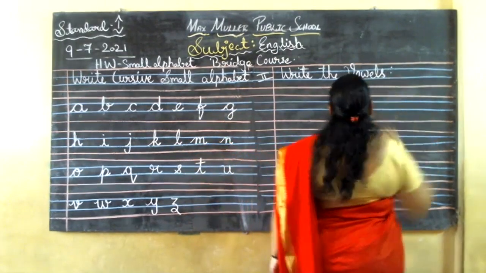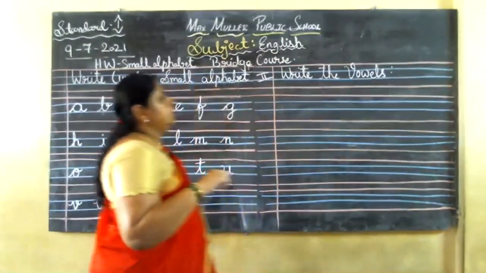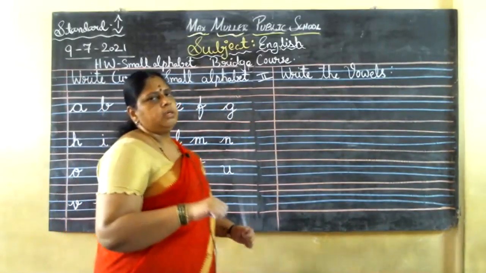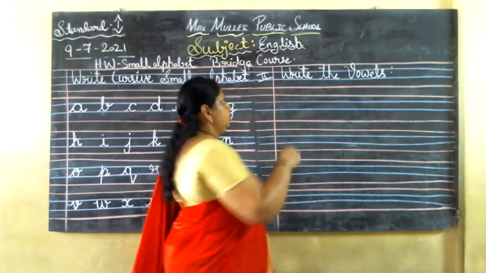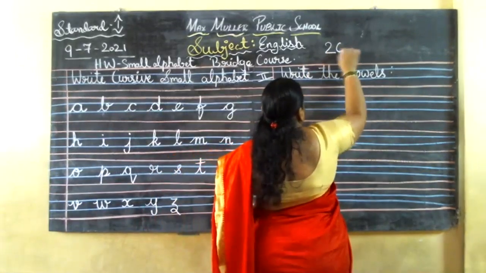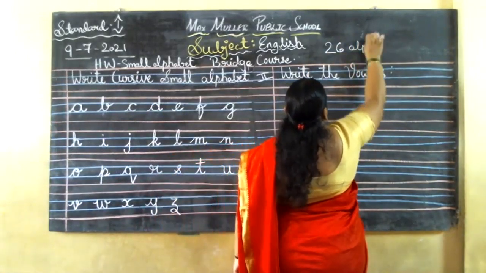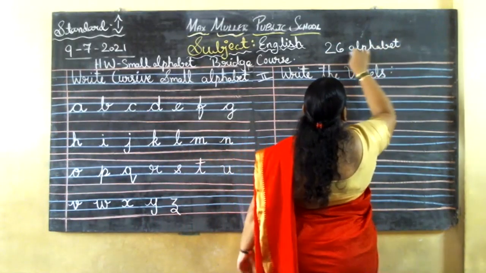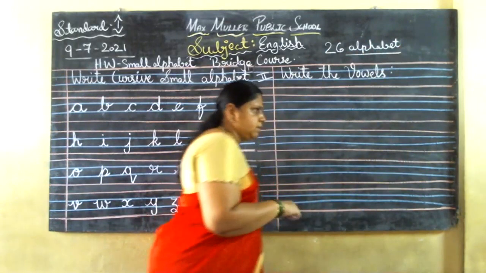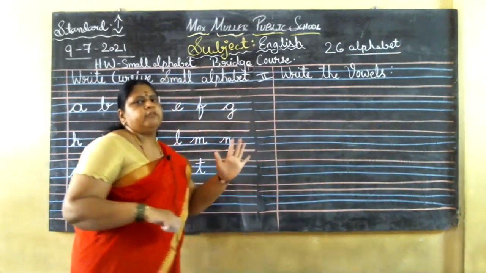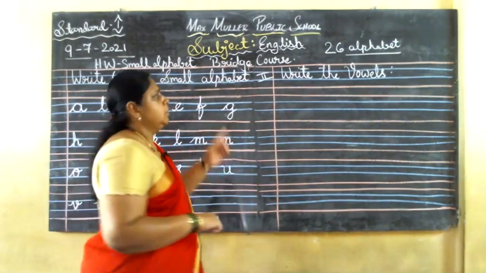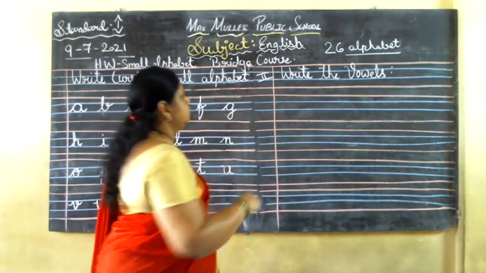Vowels, okay. So now we'll just read out. Now from A to Z, there are totally 26 alphabets, children. How many are there? So totally 26 alphabets are there. In that 26 alphabets, 5 alphabets are called vowels for you. So I'll just explain those things on the board.